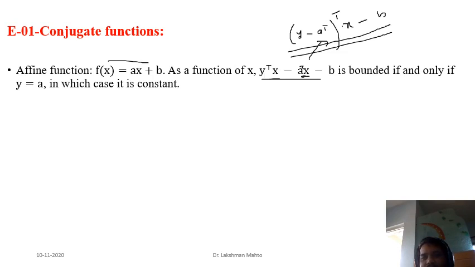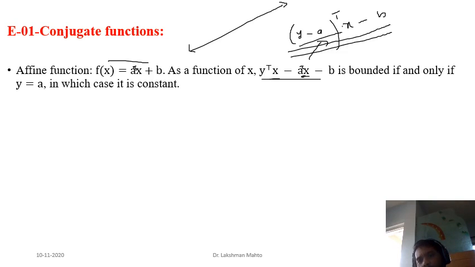Okay, so here I should define a linear function like a transpose x. So automatically it will come this way. Okay, fine. Then nice answer. When would this function be bounded? When the coefficient of the linear term is zero. If this coefficient is non-zero, then you are getting a linear function. What is the nature of a linear function? It is unbounded below as well as unbounded above.